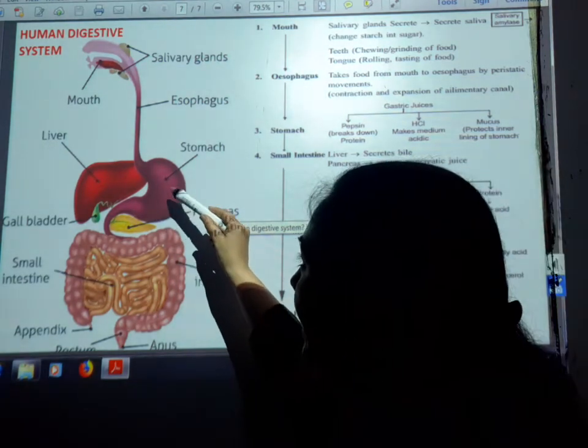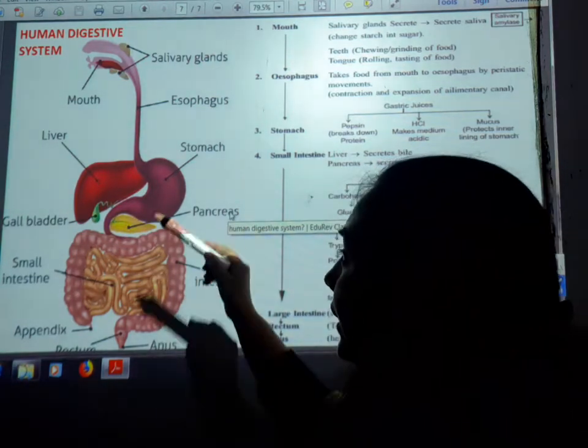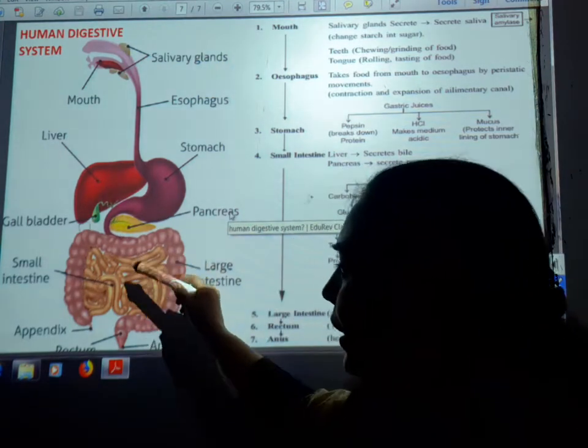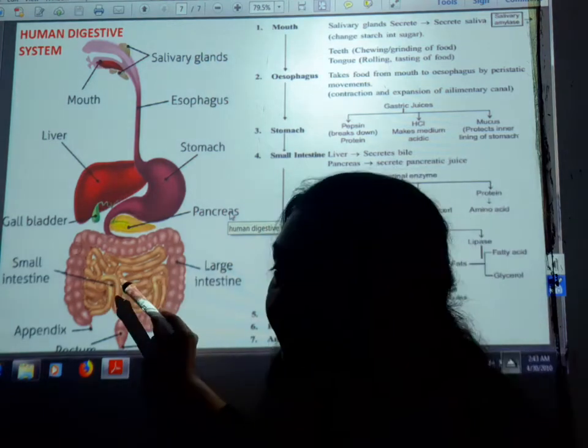Now the stomach is also covered with a lining of mucus. This stomach is attached with the intestine. Here you are looking, this is the large intestine and this is the small intestine.